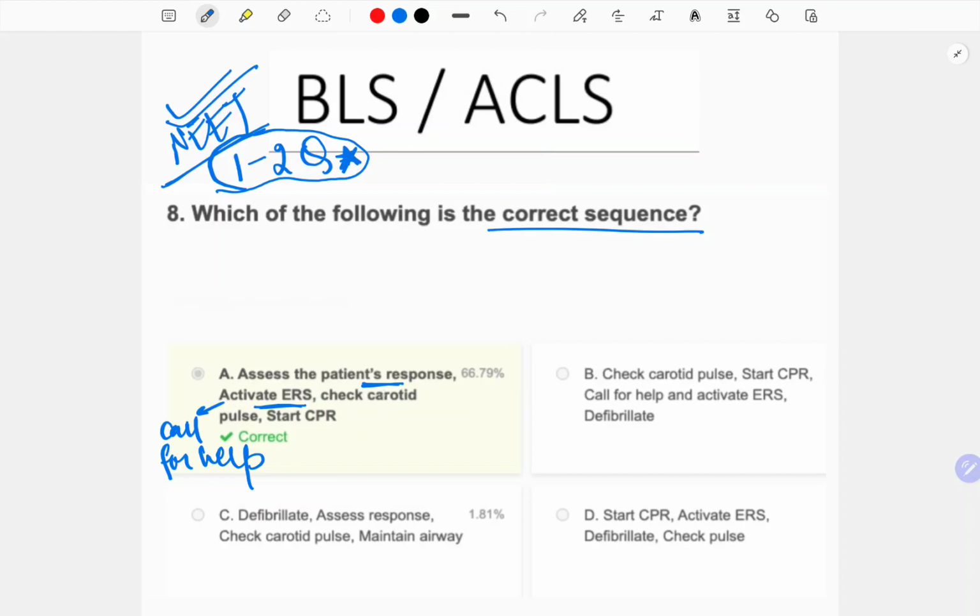Then you check his carotid pulse and the breathing and then start the CPR. So don't answer, first we will go and do CPR. No, first you will check the response, then you'll call for help, and then you'll check the carotid and the breathing, and then you'll do the CPR. So this is the correct sequence, and this is repeated. See, such basic questions they're asking.